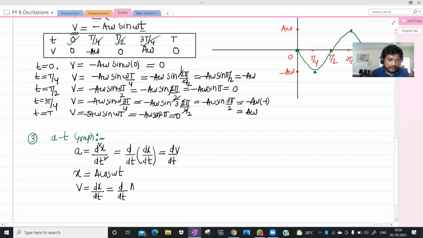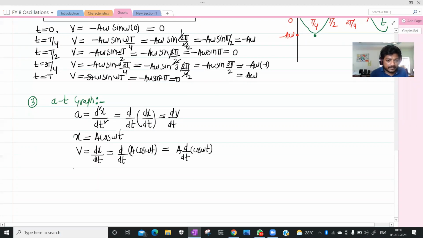V is d by dt of a cos omega t. Taking A outside, that is d by dt of cos omega t. Which is A into, what is d by dt of cos omega t? Minus sin omega t, again d by dt of omega t.